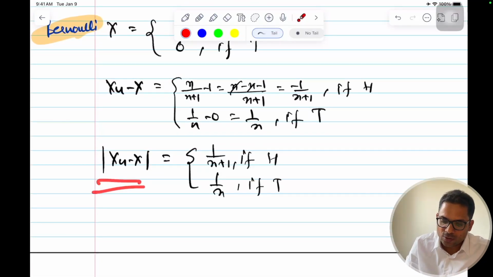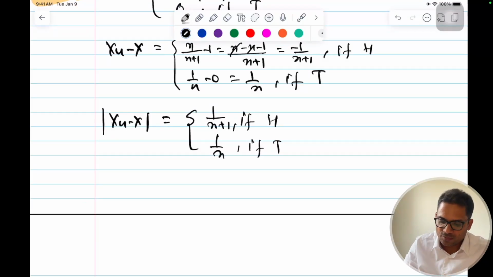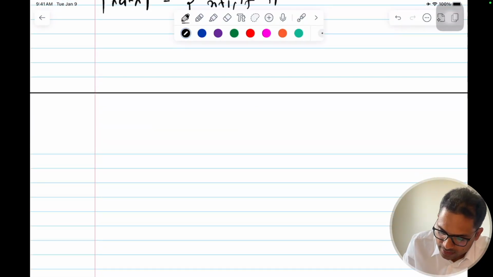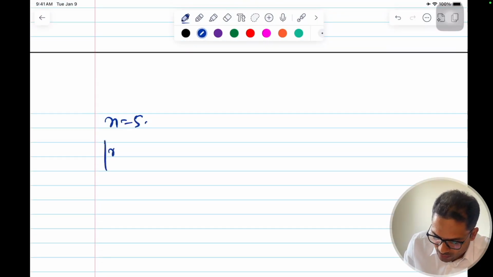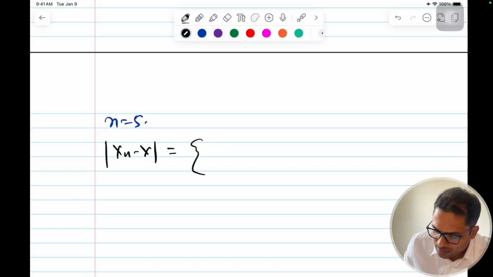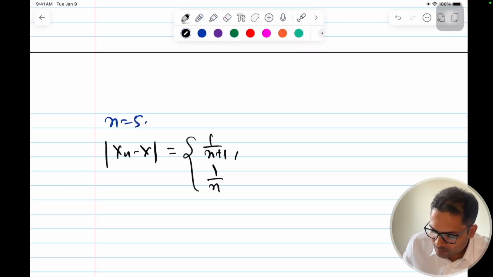Now let's check. Say, for example, n is equal to 5. What will be my mod of Xn minus X? This will be 1 by n plus 1 if head, and 1 by n if tail.